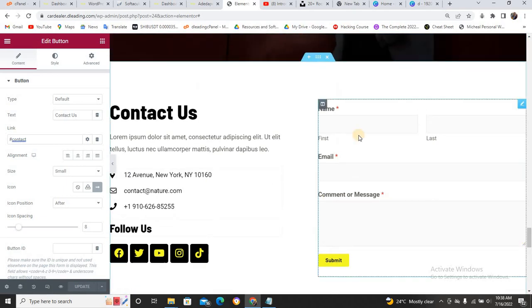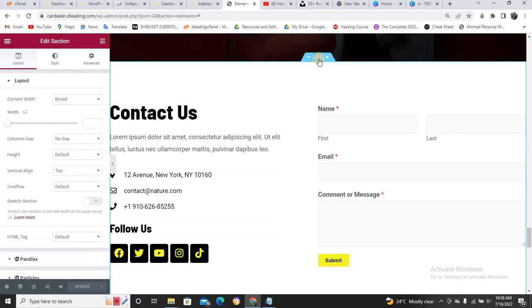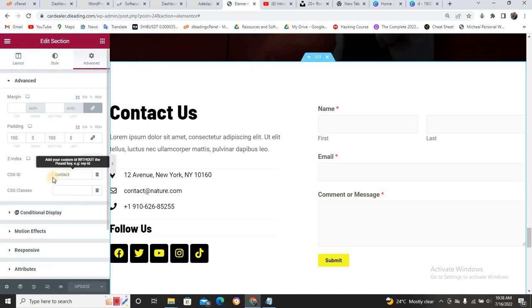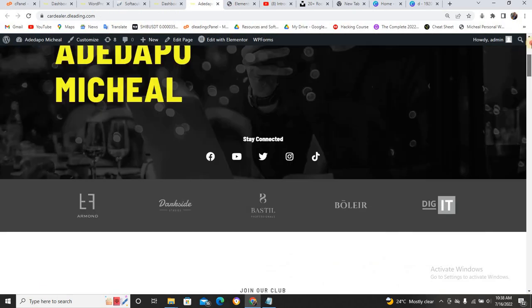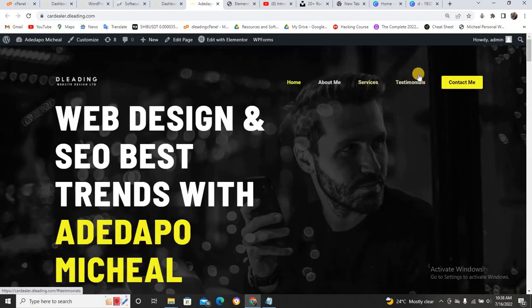Now, if you look at this section, let me show you this section where they put it. This section, and you come to advanced, you see that they have put the CSS ID as contact. So that is how to create a one page. So all these menu you are seeing here, they are not menu. They are not any page. This site is just what we call a one page website. I hope you are getting it like that.